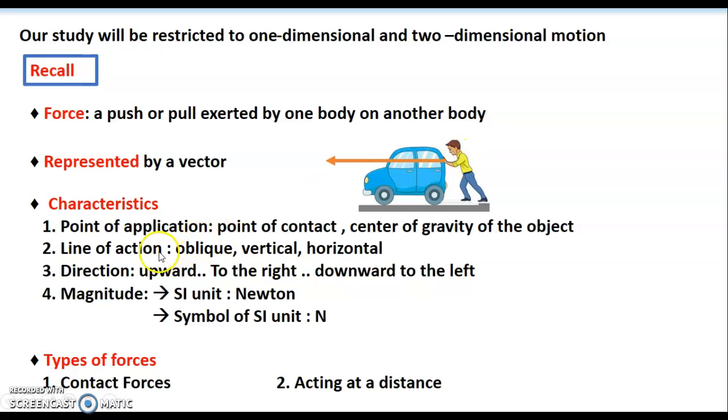The direction, line of action, is oblique, vertical, or horizontal. In this case, it is horizontal. Direction upward if it was vertical, to the right if it was horizontal, downward to the left if it was oblique. In this case, the force is to the left. Magnitude, which describes the intensity or the strength of the force. Its SI unit is Newton, and the symbol of the SI unit is capital N.